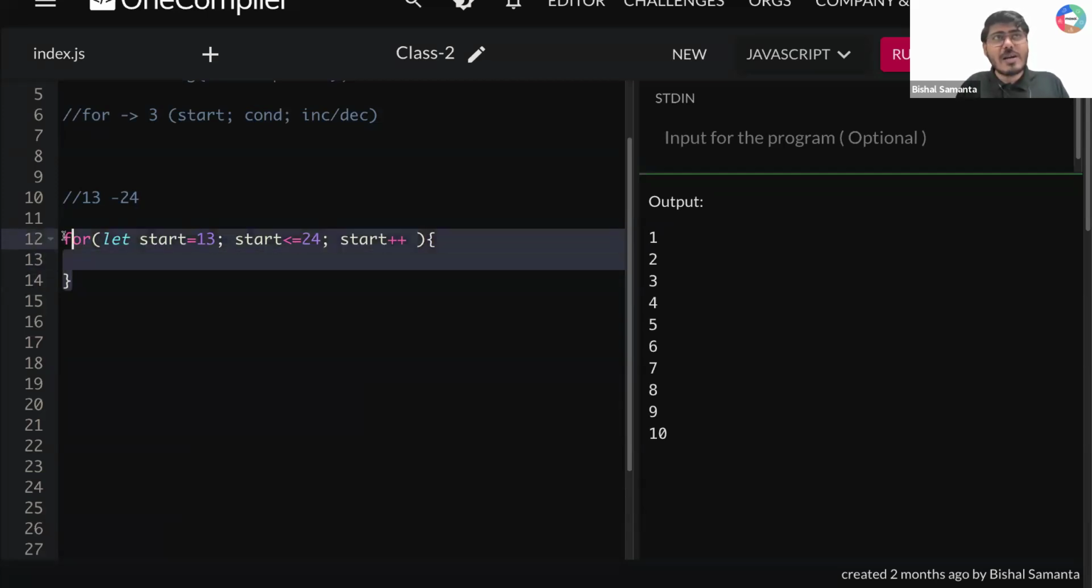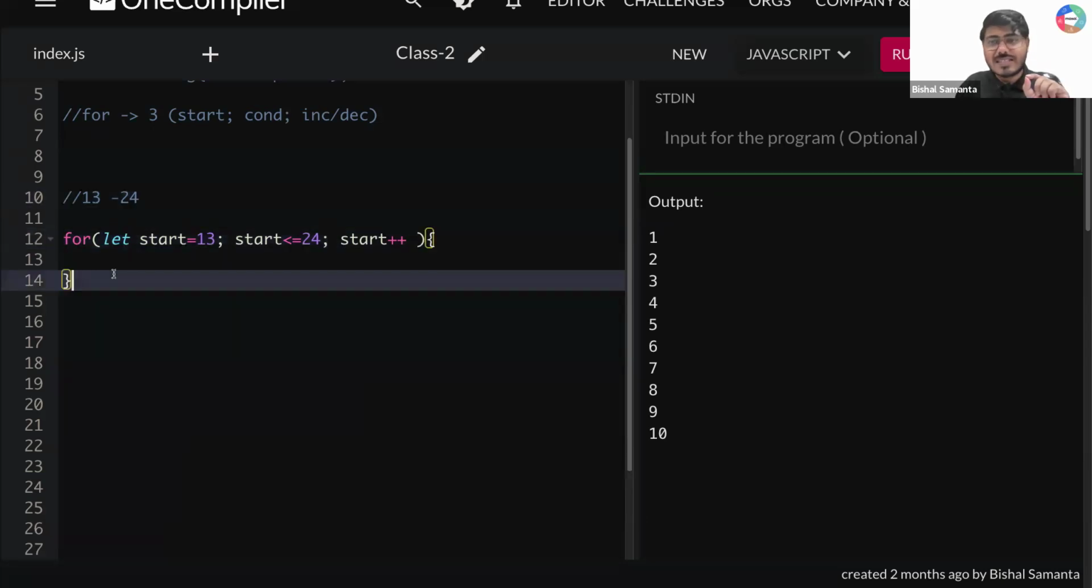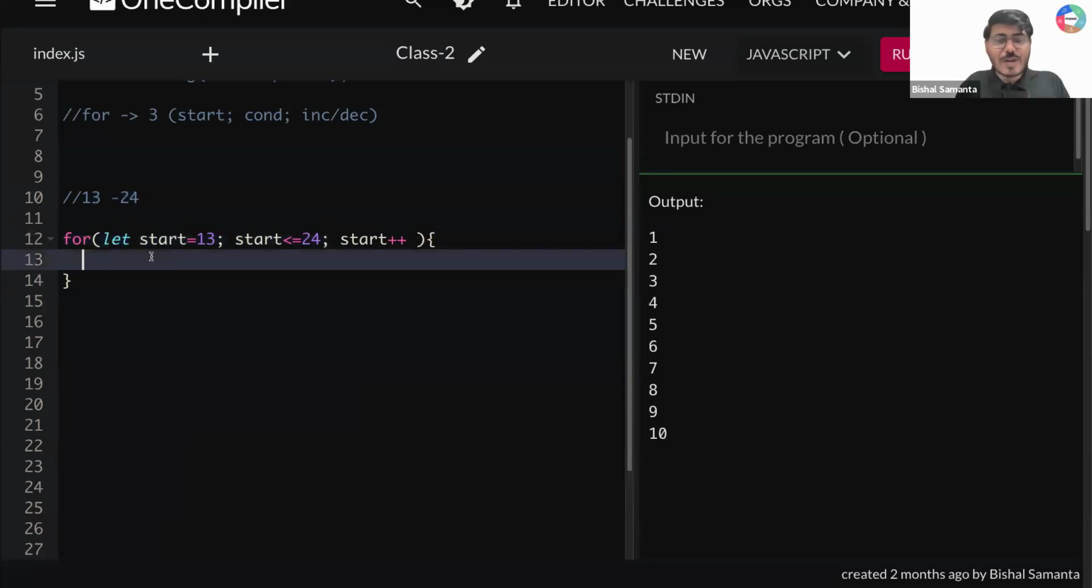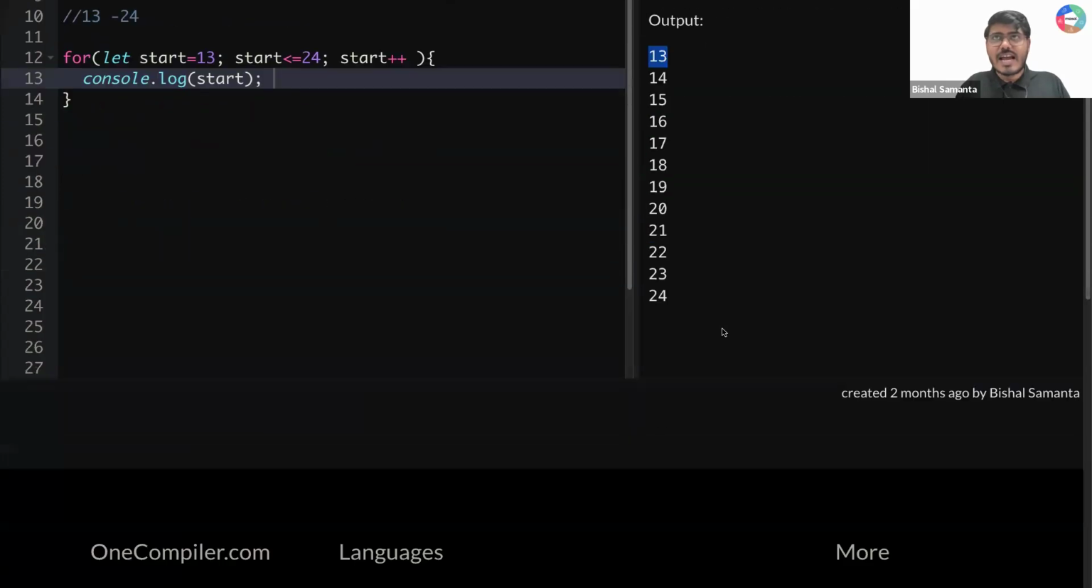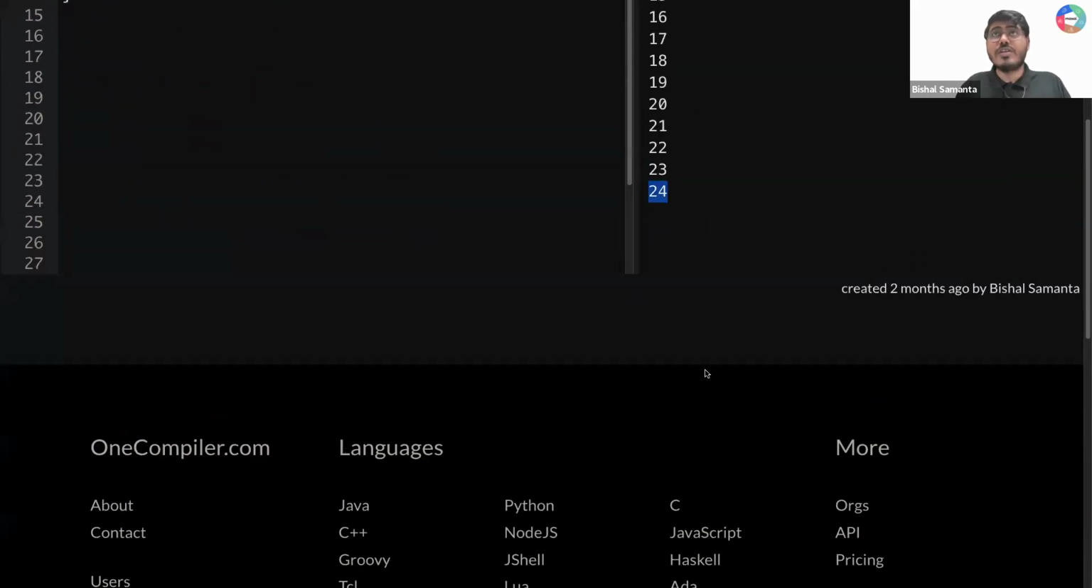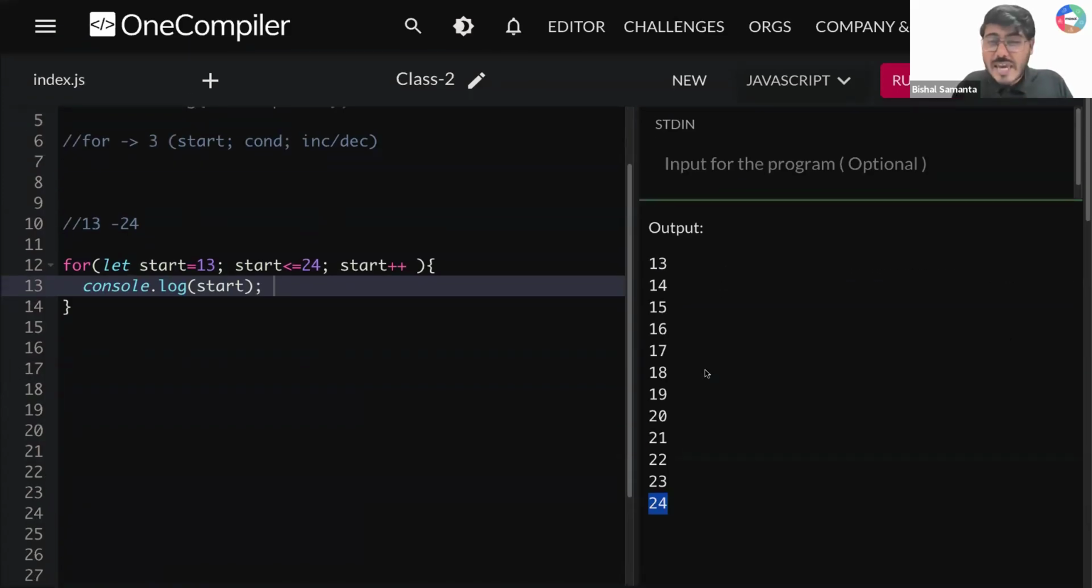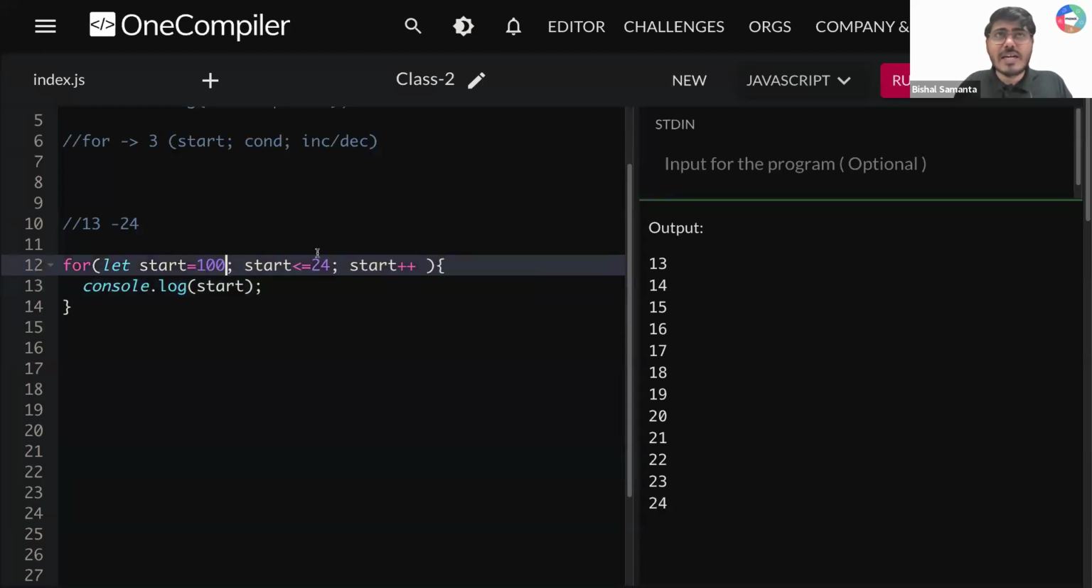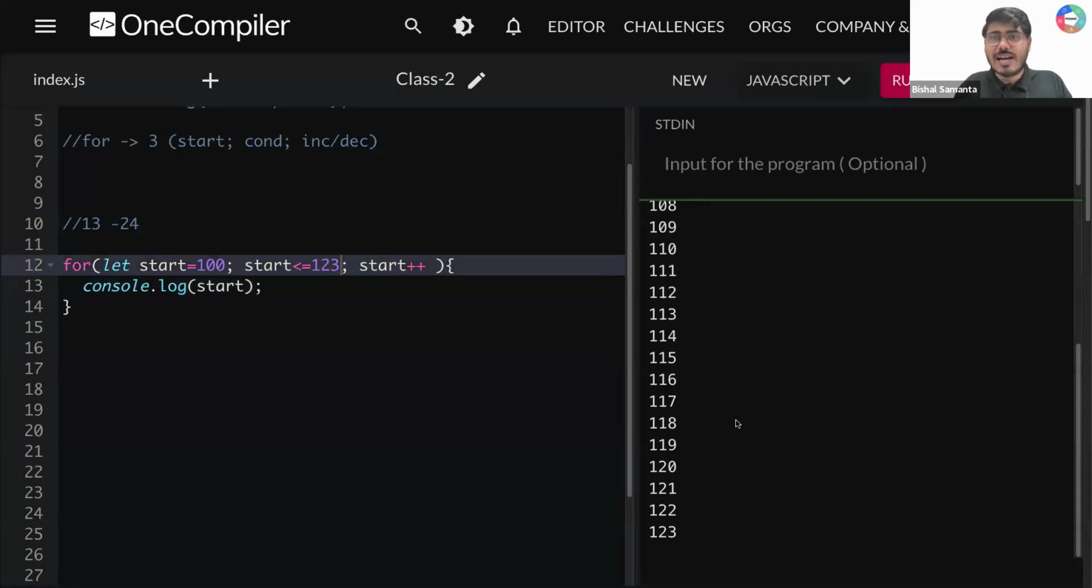How many of you are able to understand how I constructed this code? From this to this. Able to clear? Okay. So let's say here I'm writing console.log start. So now if I run this thing, what am I getting? I'm starting from 13 and I'm going till 24. Does that work, guys? Can you print from any number to any number? Let's say here I'm writing, I need to print from 100 and I need to go till 123. So now if I run this thing, what am I getting? I'm starting from 100 and I'm going till 123.